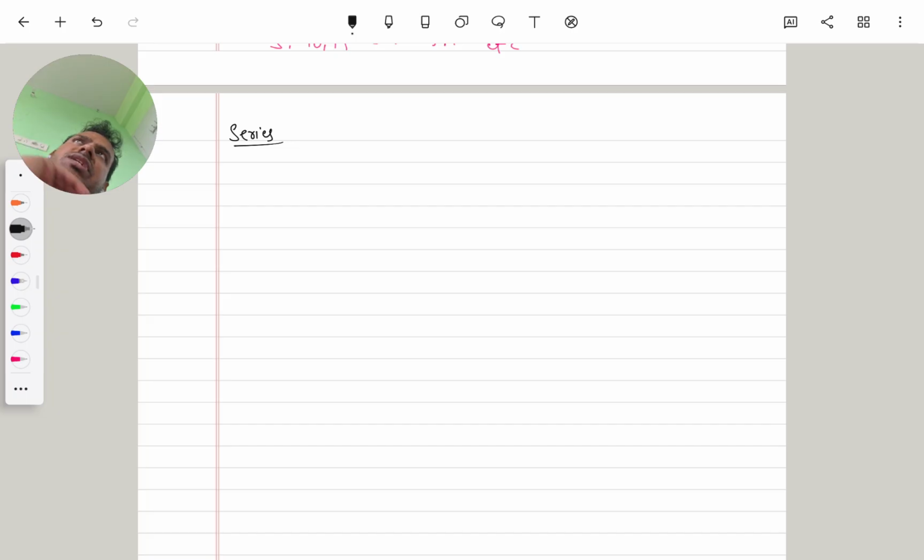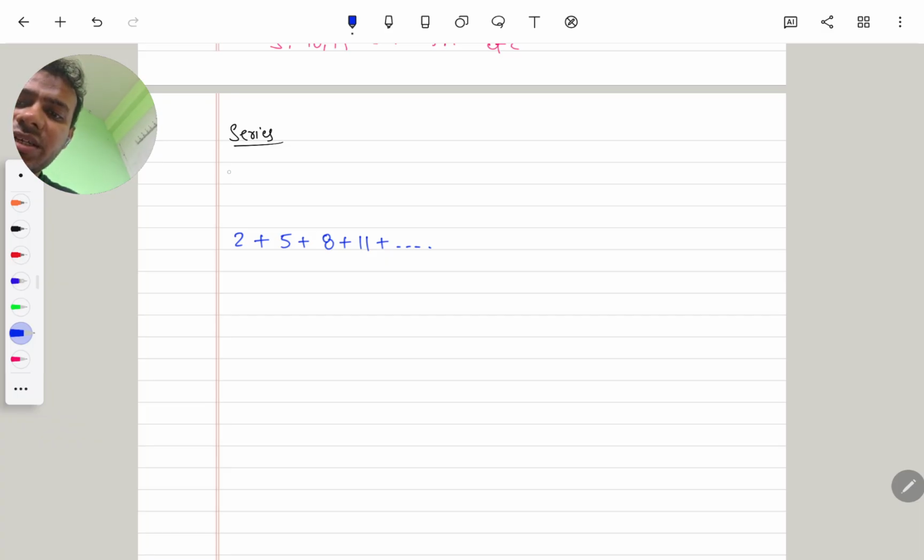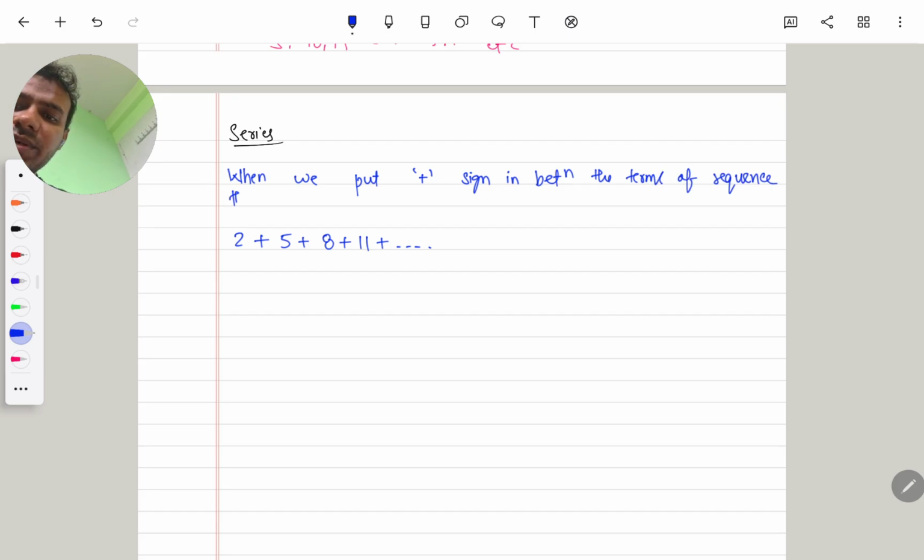In math, series has only a simple meaning: when we put a plus sign in the sequence, or when we add all the terms of the sequence, then the resulting expression is known as a series.